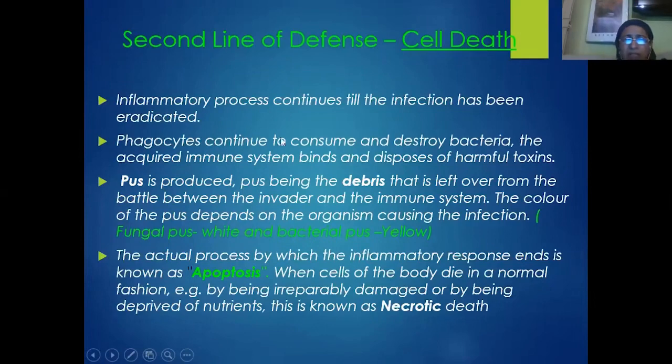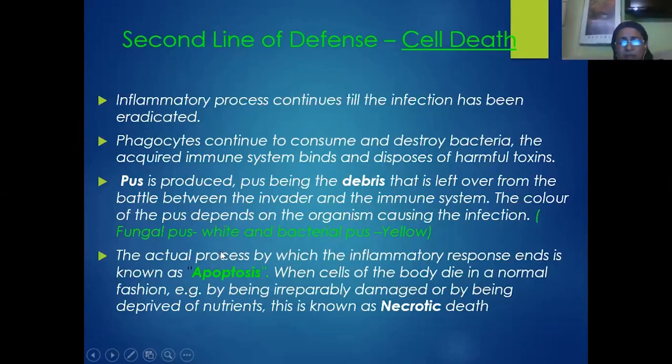So these phagocytes continue to consume and destroy the bacteria, and the acquired immune system binds and disposes of harmful toxins. During this process of fighting, we have seen there will be formation of pus, and pus is nothing but the debris left over from the battle between the invaders and the immune system. And the color of the pus also depends on the nature of the pathogen. That is, bacterial pus will be yellow in color, whereas fungal pus will be white in color.